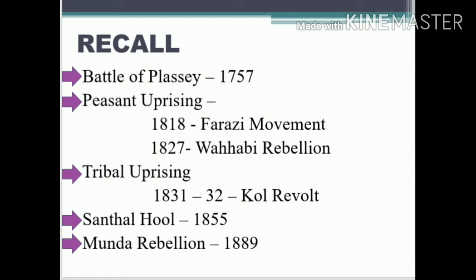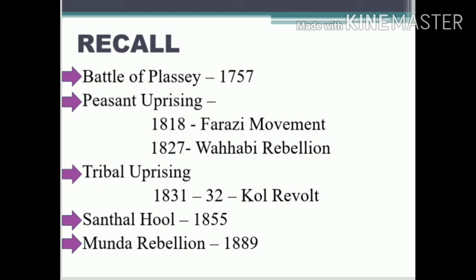When they became the rulers, they increased the tax system for the agricultural land, and this led to peasant uprisings under the Farazi movement in 1818 and the Wahhabi rebellion in 1827. And not only that, we have tribal uprisings that took place in 1831-32 as the Kol Revolt, and in 1855 we have the Santhal Revolt led by Sidhu and Kanu. Then the Munda people of Ranchi, known as the Ulgulan rebellion, led by Birsa Munda.